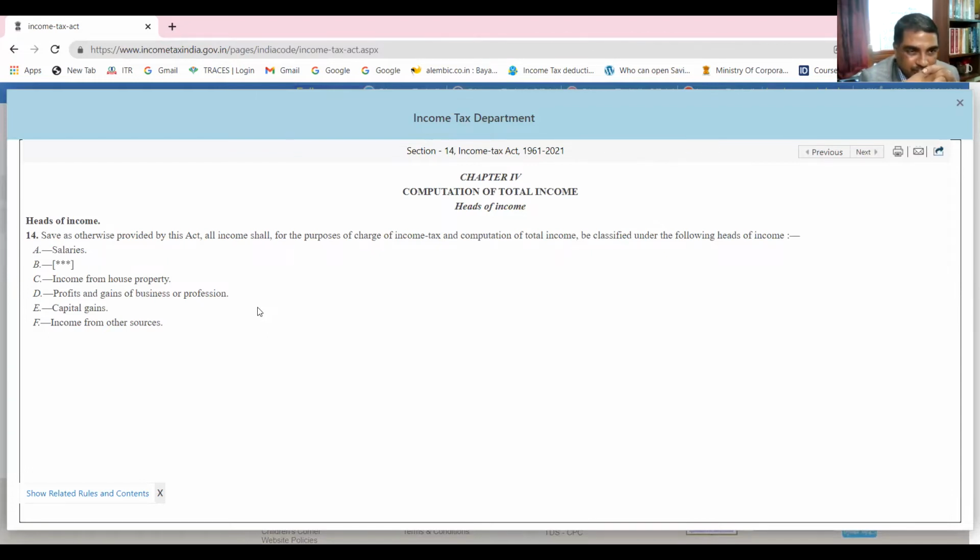Yes, sir. First it talks about salaries, then income from house property, profits and gains of business or profession, capital gains, income from other sources. In between, you can find some part is missing, is it not? Yes, sir. You see something is missing. So you might be wondering what is that? Want to know what is that?